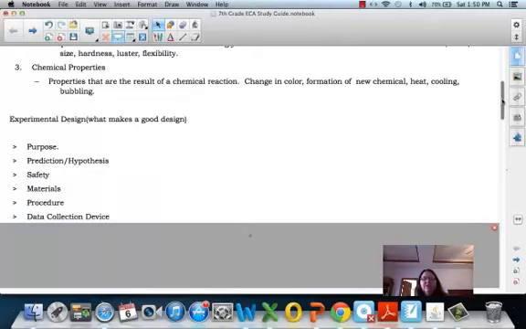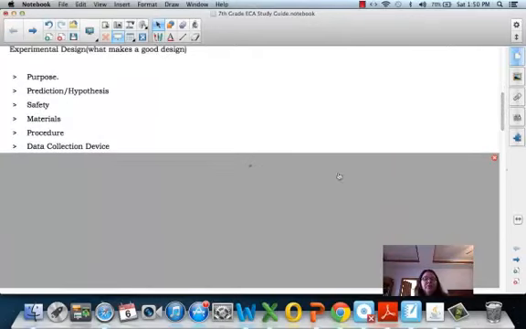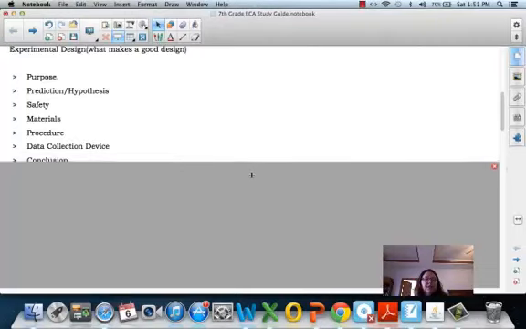Then a data collection device. So in the case of when we were doing the mystery minerals, we needed to put the different tests that we were going to be doing in the procedures, and then the data that we would collect on those tests.